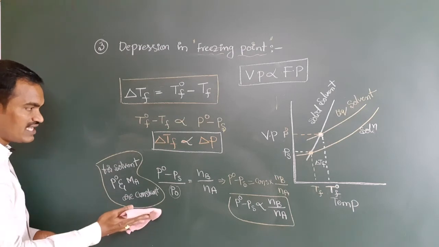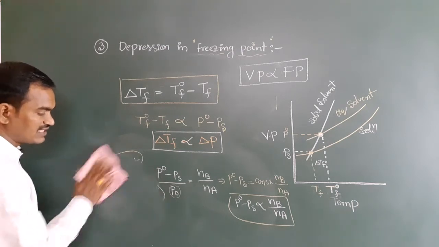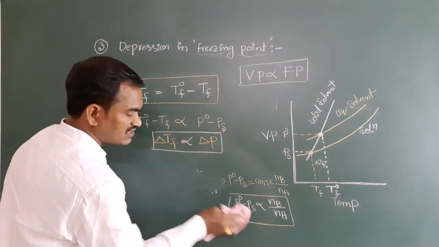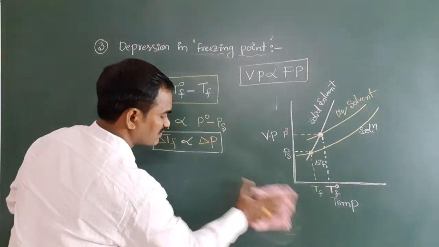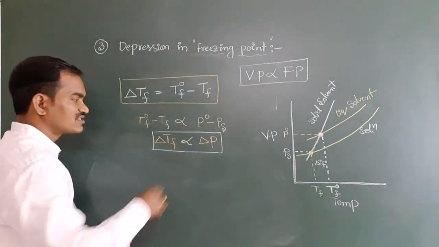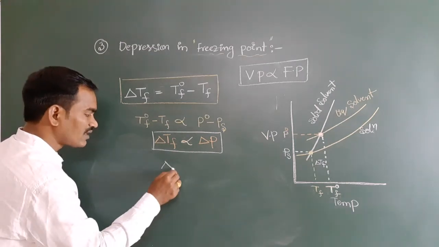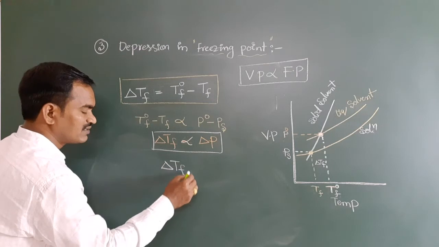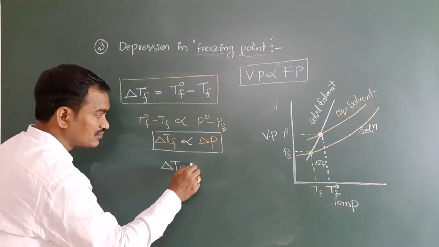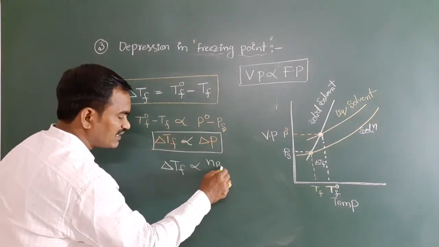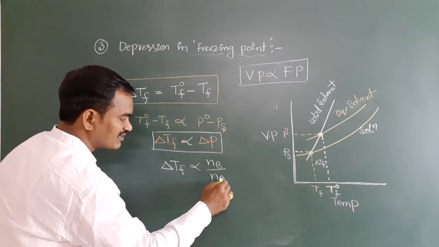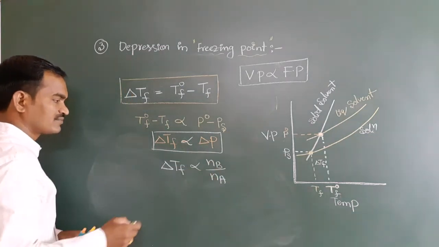Now after this point, what I am going to do is, instead of delta P, I am going to write here delta Tf is directly proportional to Nb by Na, because it is proportional to this.